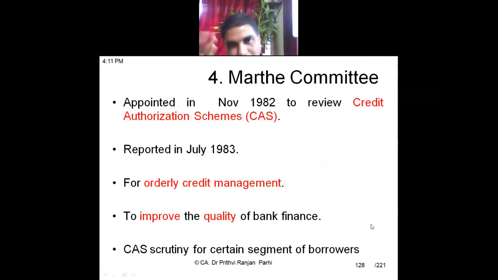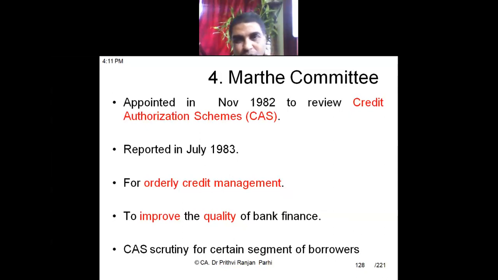One more committee was also formed in the year 1982, November 1982. That is called the Marathe Committee. They suggested a scheme called the Credit Authorization Scheme, or CAS. They suggested orderly credit management to improve the quality of bank finance.